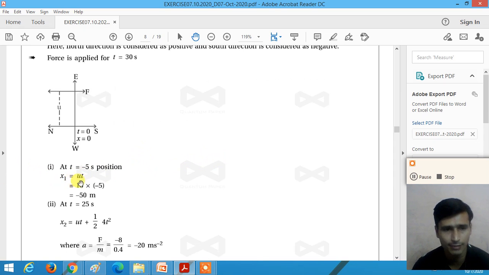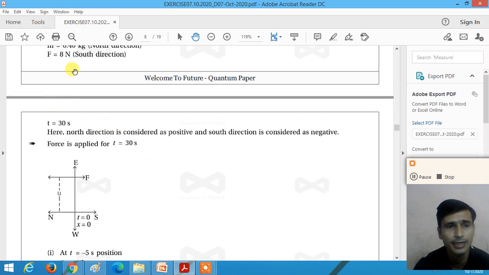So initial velocity u is 10 and time is minus 5. So before the force is applied, the position of the object is minus 50 meters. So we can say that the position of the object is 50 meters away from the position where the force is applied.